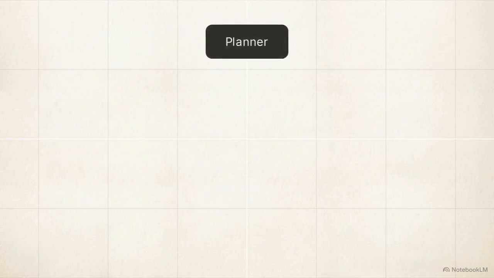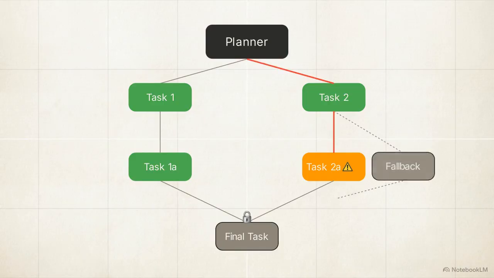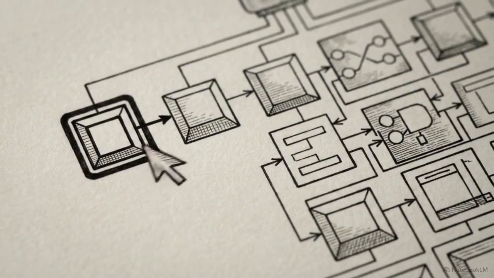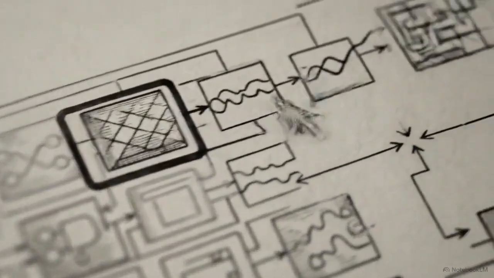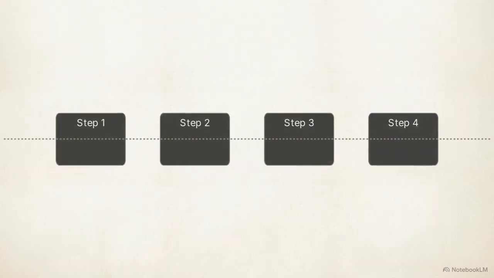In Plan, Execute, Replan, a planner plots subtasks into a dependency graph. Locks secure prerequisite steps. Downstream actions physically cannot trigger until higher nodes complete. If a step fails, an evaluator flags the error, kicking the workflow back to generate a secondary path. Drafting an explicit, verifiable roadmap prior to execution provides a reliable way to manage extreme complexity without the core model losing its context. Running a massive dependency graph sequentially can create a speed bottleneck.